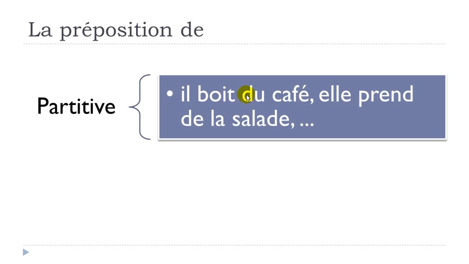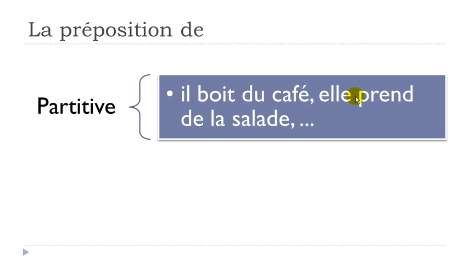Il boit du café. Okay, boire is to drink, du café, café, coffee, and then here we've got the partitive form, so it's some coffee, okay? And then remember that we've got the preposition de, but when it's combined with le, it becomes du, okay? That's the partitive form. Il boit du café.